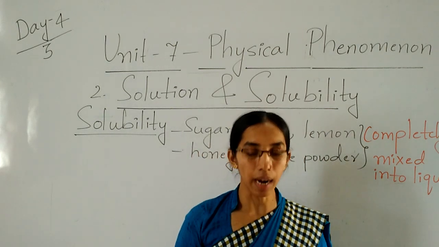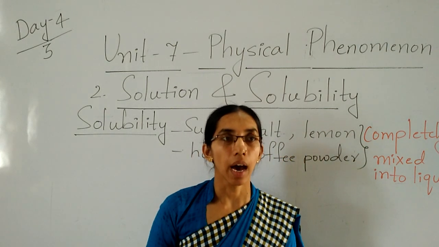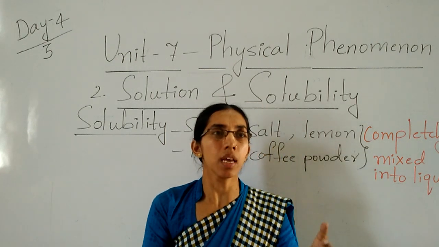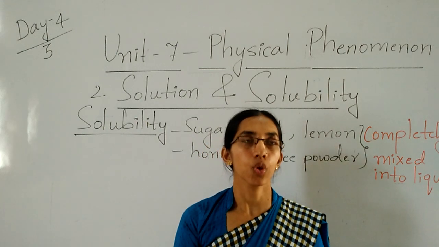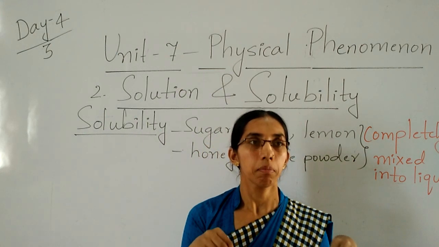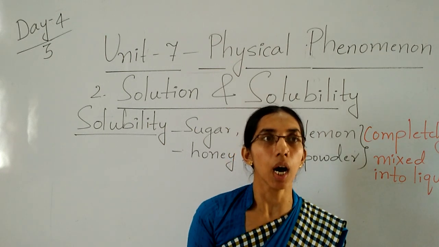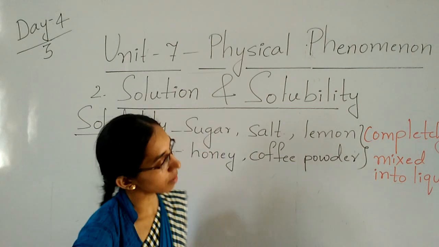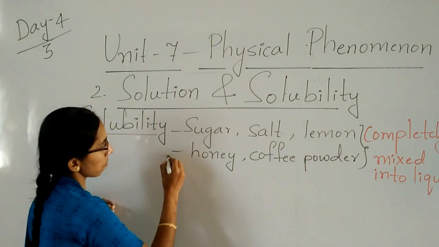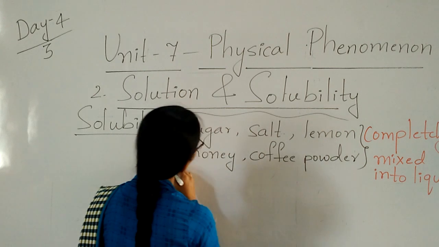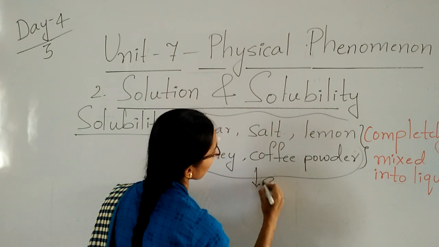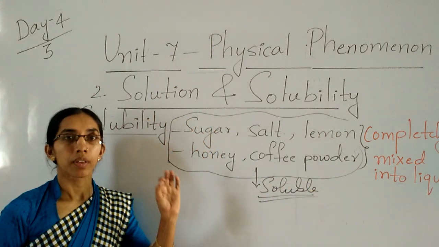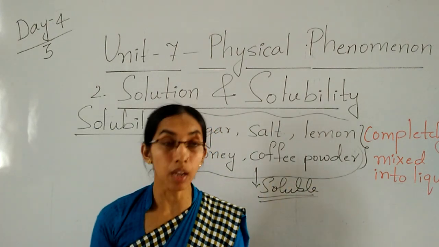When I add the sugar and the salt, it mixes very well. Sugar, salt and coffee powder mix very well. That is called soluble things. Which things mix very well? They are called soluble.